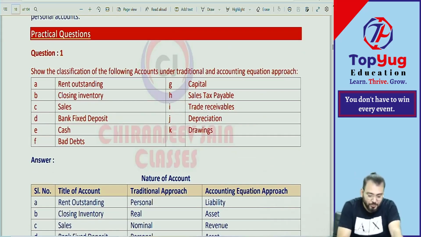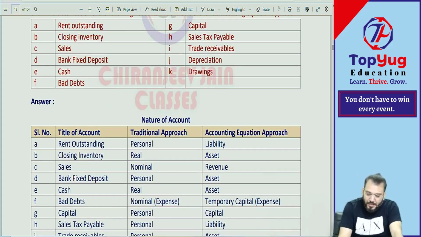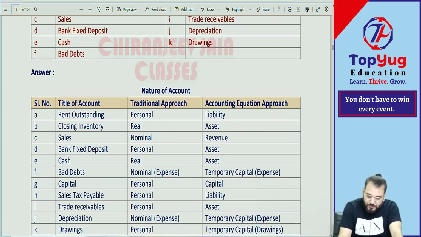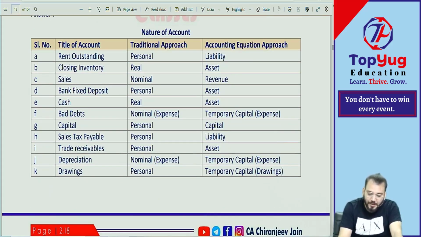What they have said: the classification of the following accounts under traditional and accounting equation approach. Already we have done this. Rent outstanding as per traditional is personal. Closing inventory is real. Sales is nominal. Bank FD, any bank balance, is personal. Cash is real.